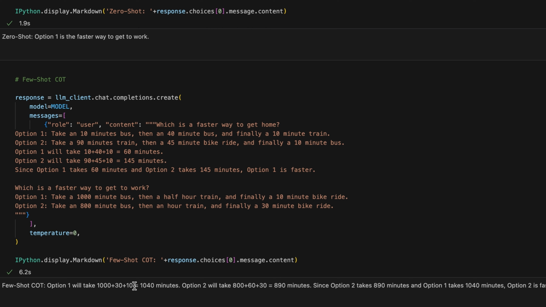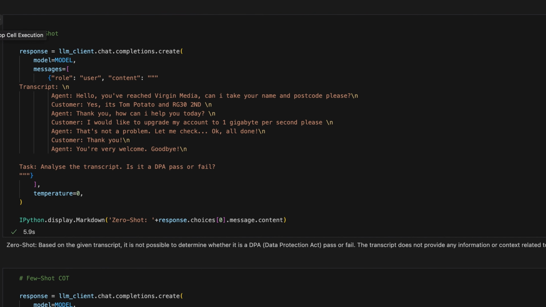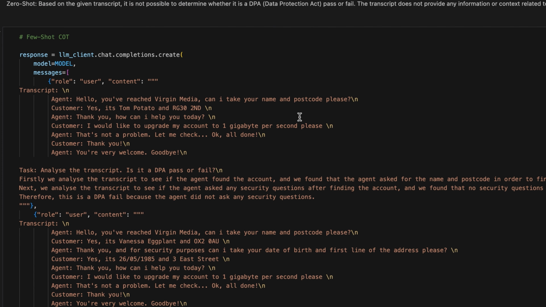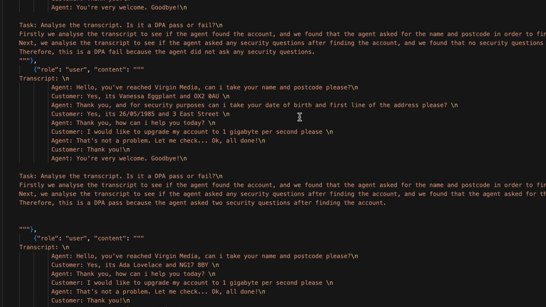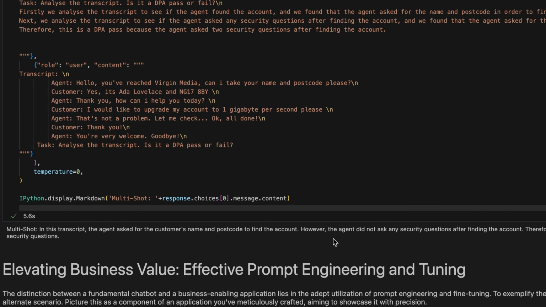Now, let's apply this technique to a customer support service call. As you can see, without providing any guidance, the model can't give us the required answer. So we can't really use it in an application that relies on it for work. But after giving it some examples and guidance, we start getting the required answers. And if we use this within an application where this process is automated with hundreds and thousands of transcripts, we would start to get the required answers within a few minutes.